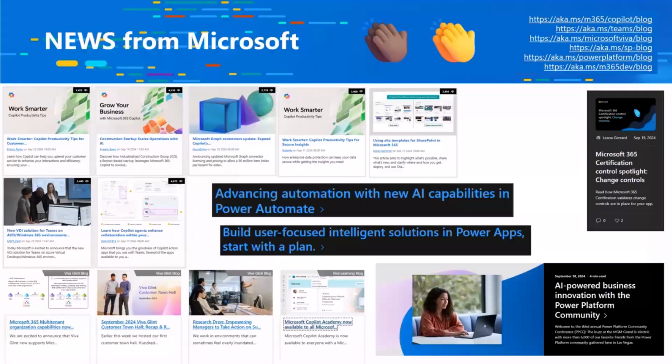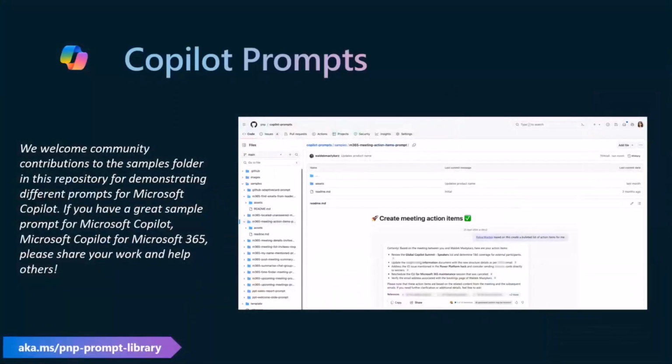Now, something we're also always promoting here on a weekly basis is our Copilot prompts. This is a really cool new initiative run by Rabia Williams, who's one of the cloud advocates. We are collecting Copilot prompts in a GitHub repo to get a starting point, so people get used to knowing how we can ask valuable things from Copilot.